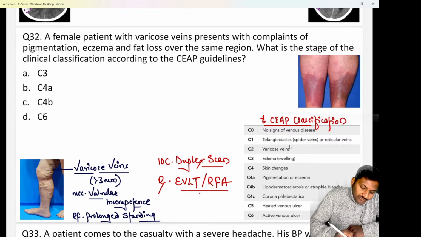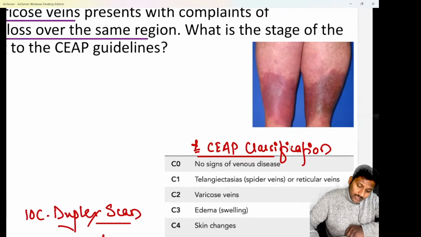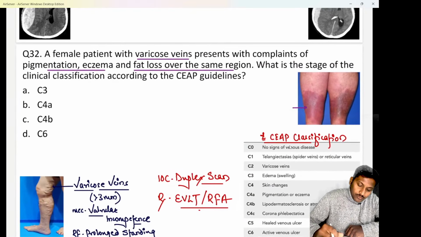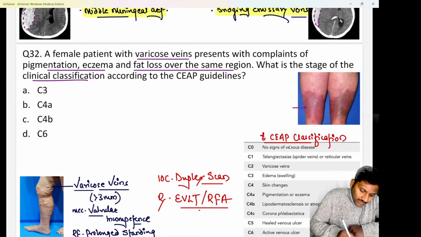You are able to see a female patient who came to us with complaints of varicose vein. Now presents to us with complaints like pigmentation along with eczema, and there is fat loss over the same region. Okay. Now, as you are able to see here, there is pigmentation, there is eczema, and there is fat loss also. What is the stage of clinical classification of this according to the CAP guidelines?